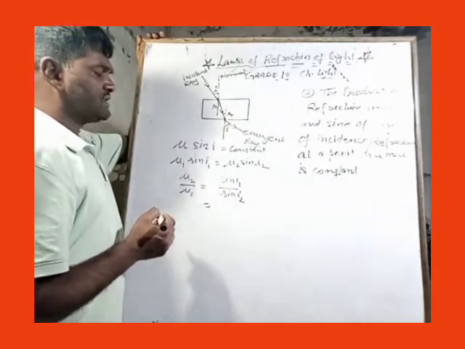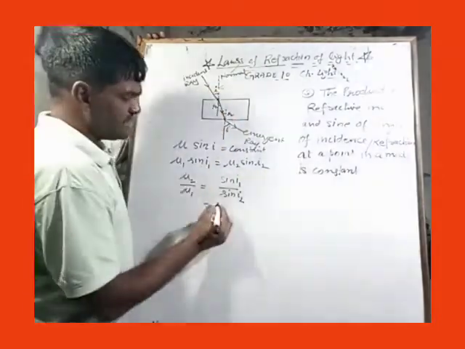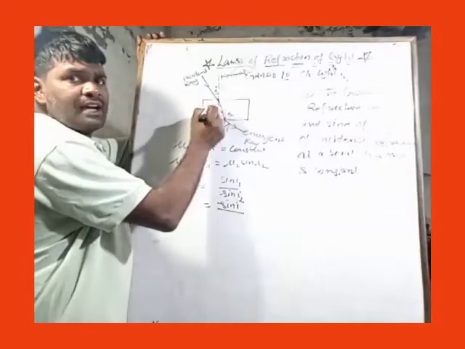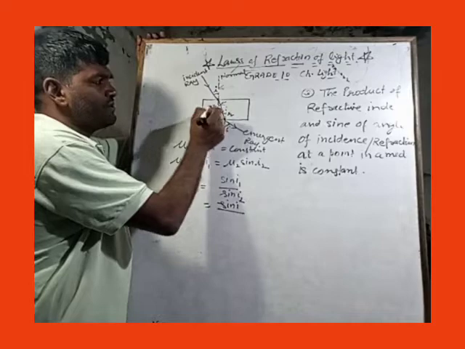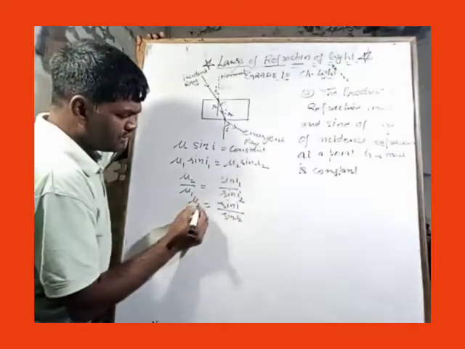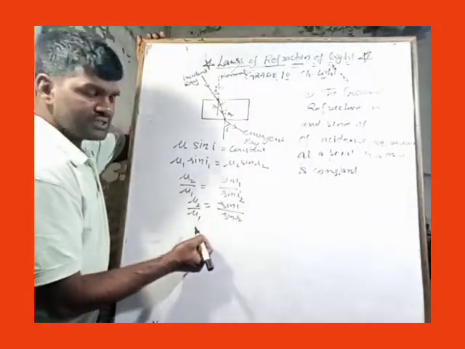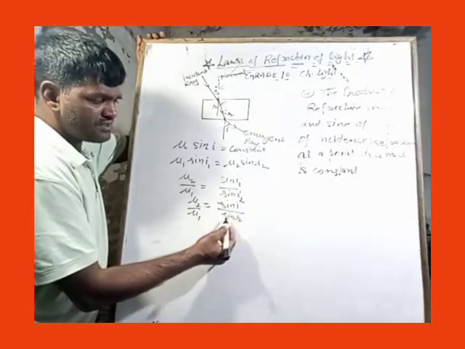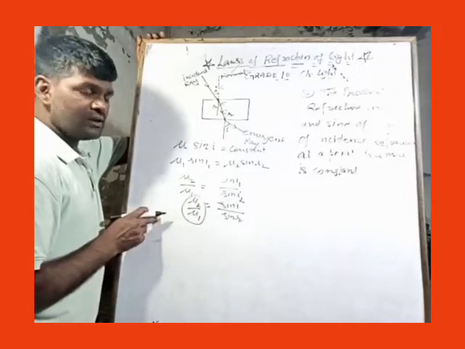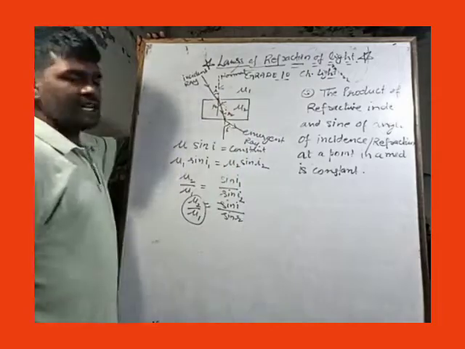Here sine I1 is this incidence angle, that is sine I, and I2 is this angle of refraction, which we have denoted by R, so it will be sine R. So mu2 by mu1 may be written as sine I upon sine R, that is sine of incidence upon sine of R. This ratio of refractive index, mu2 is the refractive index of this medium, mu1 is the refractive index of the first medium.